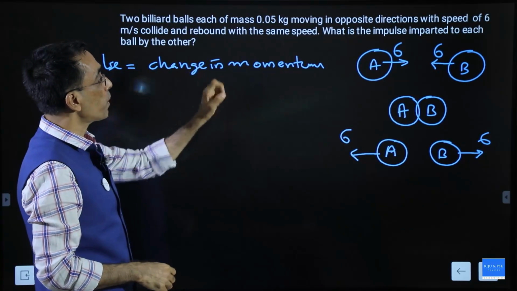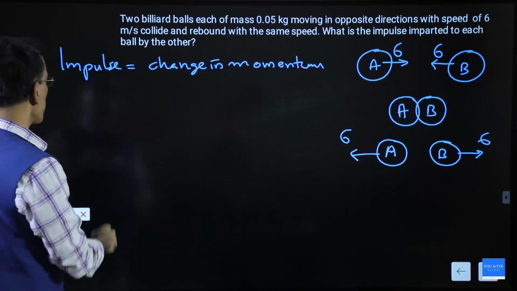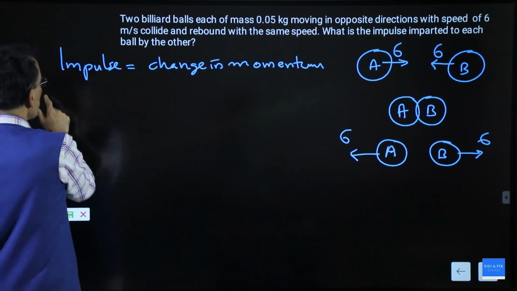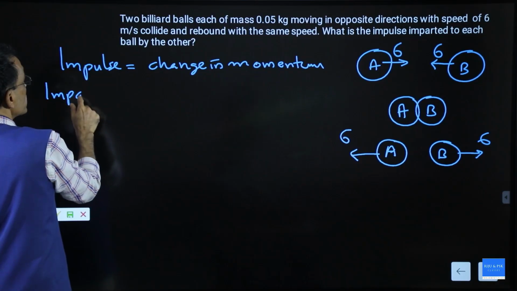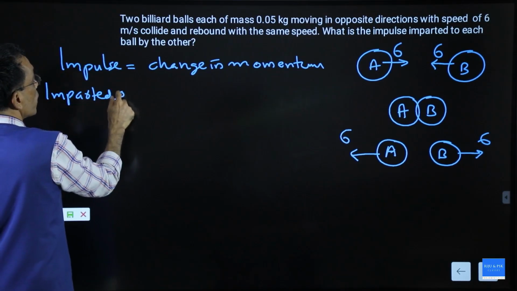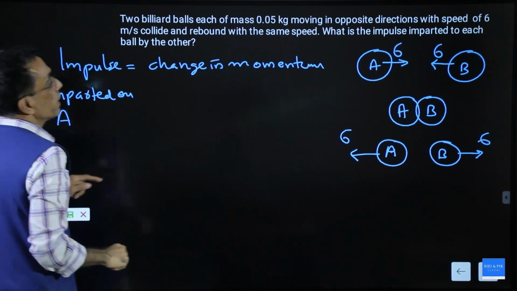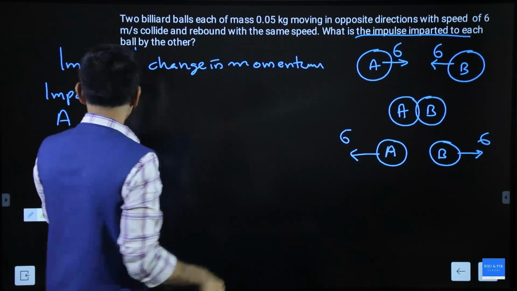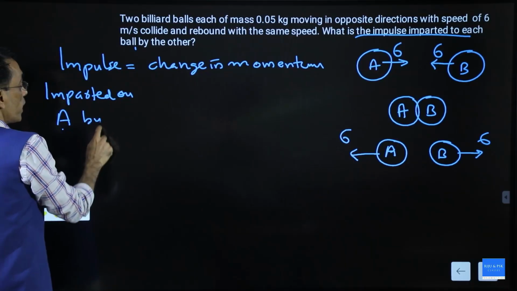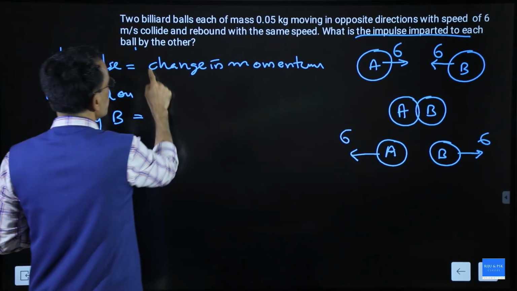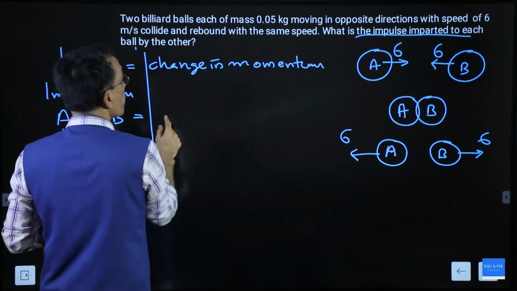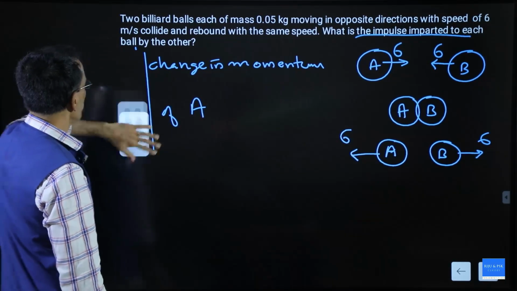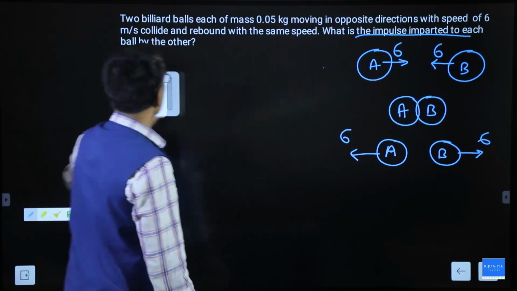What is the impulse imparted to each ball by the other? Okay, so we will say, this is the idea: impulse imparted on A by B equals the change in momentum of A. That's the idea. Maybe I'll make it a little simpler to see.